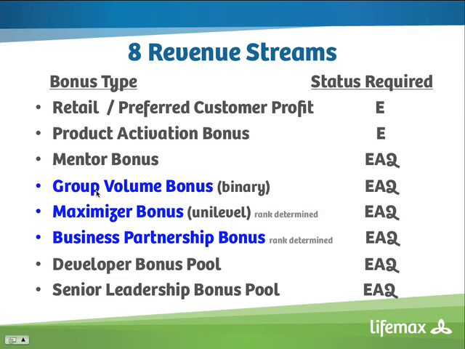While there are 8 revenue streams in the LifeMax compensation plan, the ones in blue, the group volume bonus, the maximizer bonus, and the business partnership bonus, I consider to be the 3 primary architectural elements or landmarks of the compensation plan, where significant wealth creation is built.